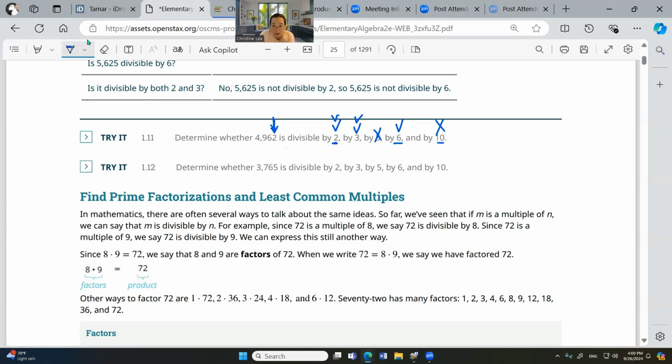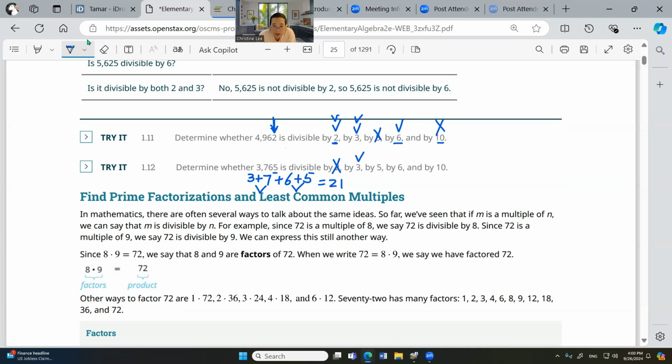Okay, can it be divided by 2? Well, last number, no. Can it be divided by 3? 3 plus 7 plus 6 plus 5. Okay, what is this? 10, 11, 21. Yes, 21, yes. Because 21.